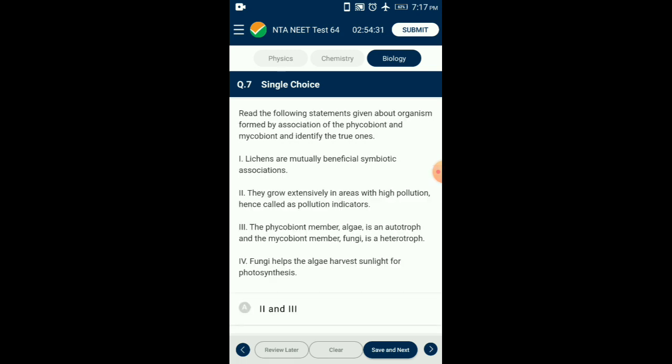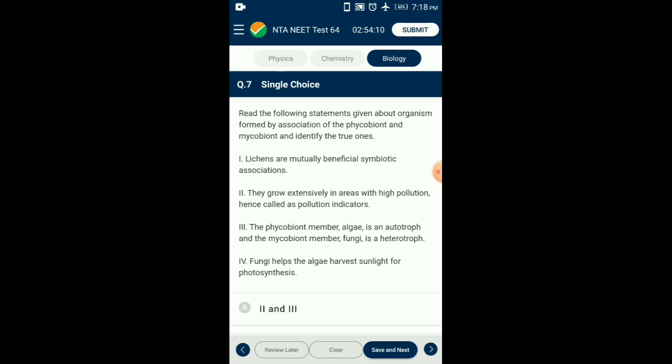Question number 7. Read the following statements given about the organism formed by association of the phycobiont and mycobiont and identify the true ones. Lichens are a symbiotic association of algae, generally called the phycobiont, and fungi, the mycobiont.